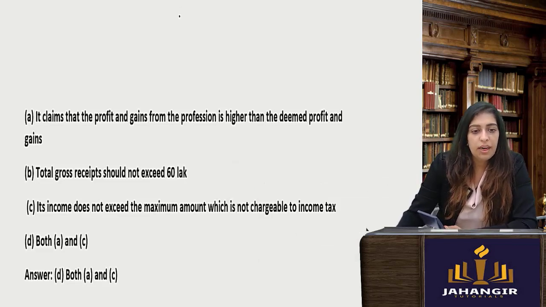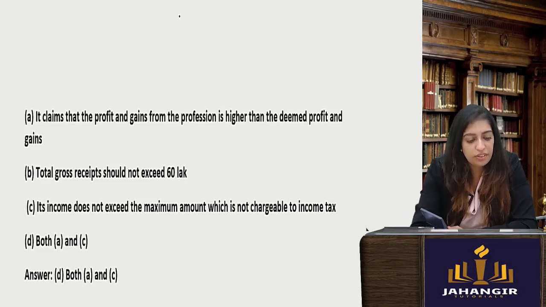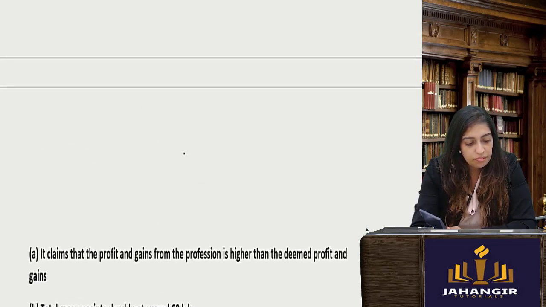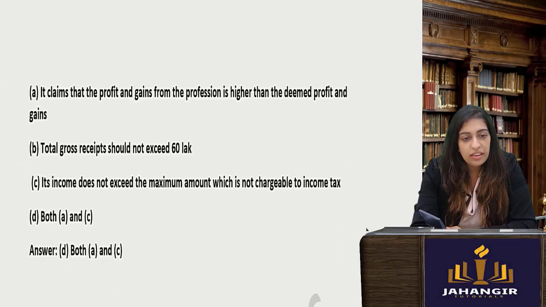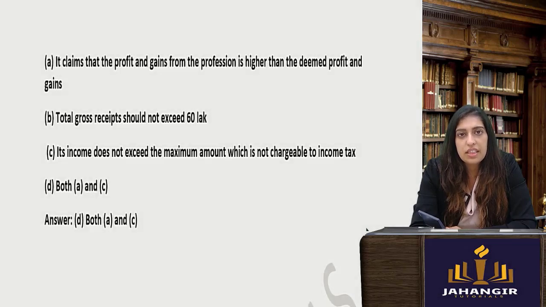Okay, when it claims the profit and gains is higher than the deemed profits, and total income does not exceed the maximum amount which is not chargeable to tax. In these cases, it doesn't have to do anything. Basically, if you're taking that presumptive business, then your income should not be more than what they have stated.